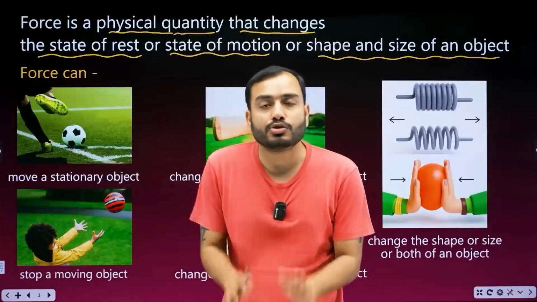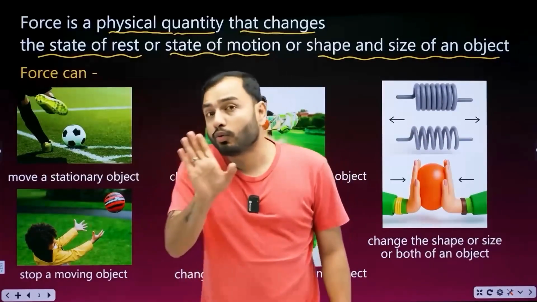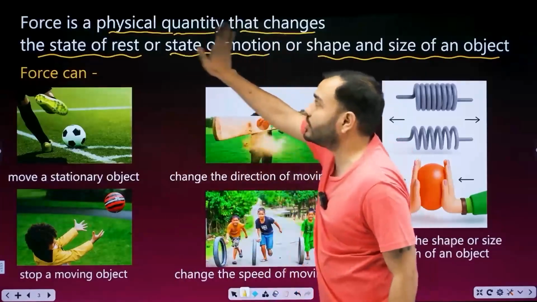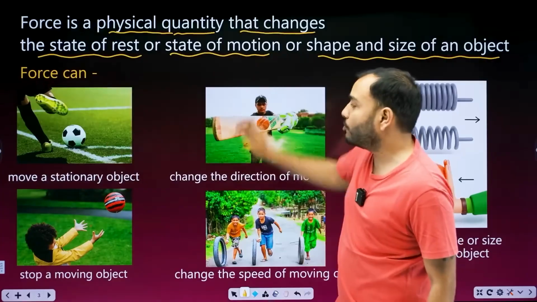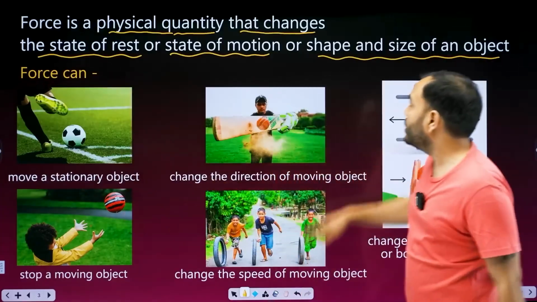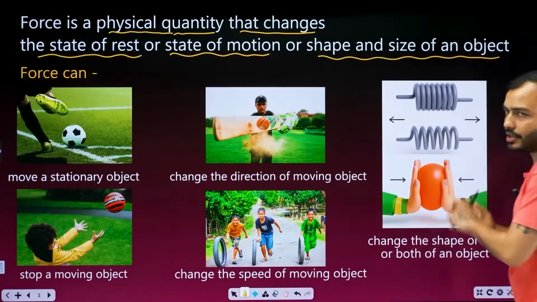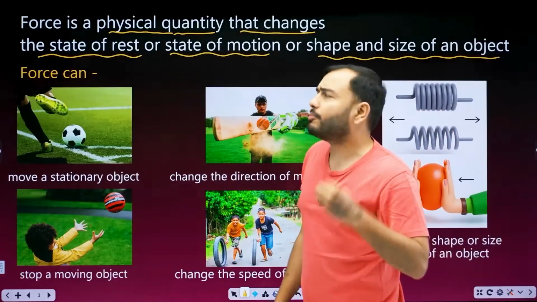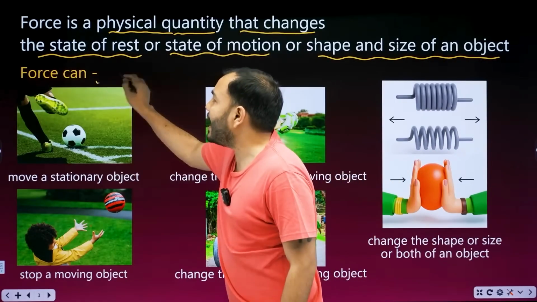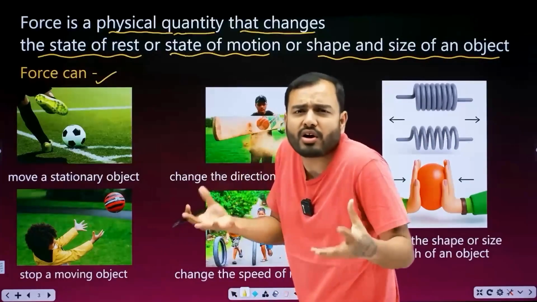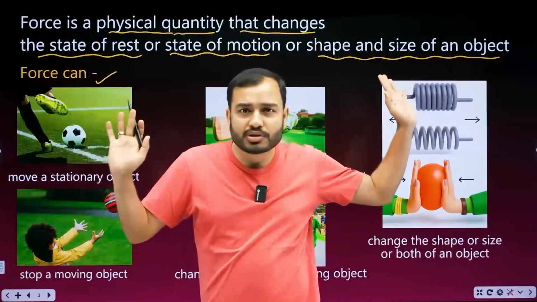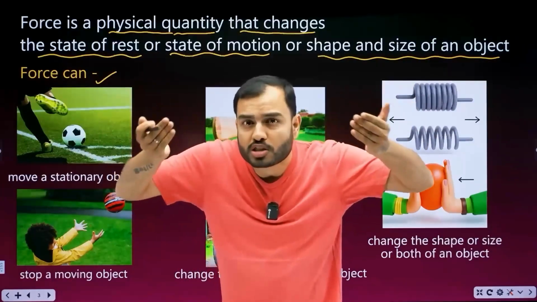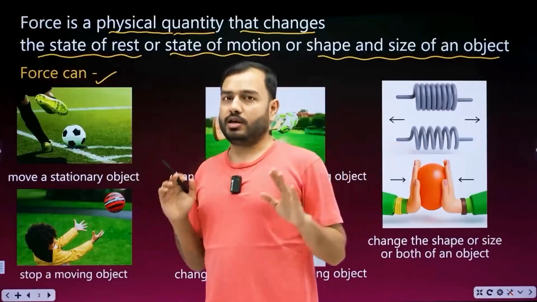Did you get it? So what is force? Push or pull? What it can do? Change the state of rest. Make a stopped thing move. State of motion, stop a moving thing. Or change shape and size in this way. And if we read it in detail, what all can force do? See, force is not visible anywhere to me. I don't see force anywhere. But what force does, beta, that can we see.